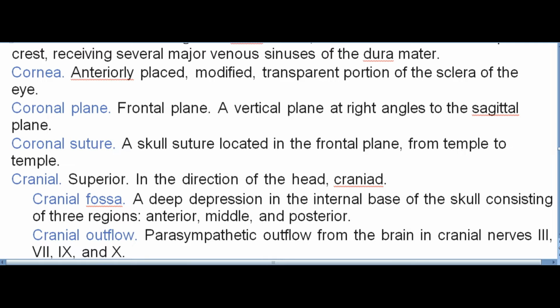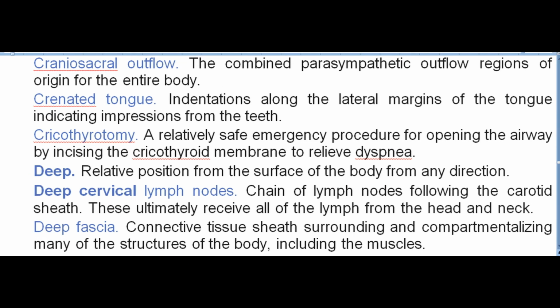Cranial. Superior. In the direction of the head, craniad. Cranial fossa. A deep depression in the internal base of the skull consisting of three regions: anterior, middle, and posterior. Cranial outflow. Parasympathetic outflow from the brain in cranial nerves 3, 7, 9, and 10. Craniosacral outflow. The combined parasympathetic outflow regions of origin for the entire body.